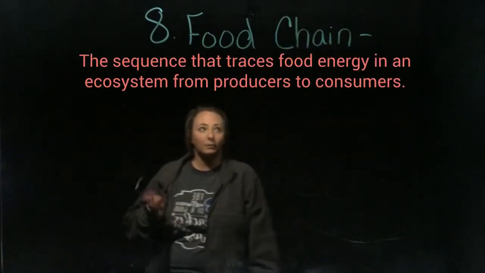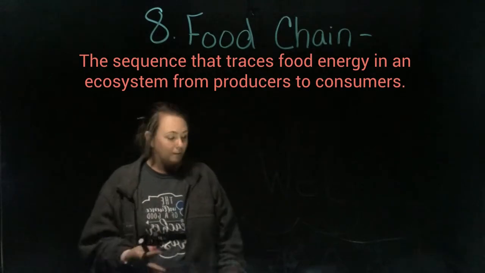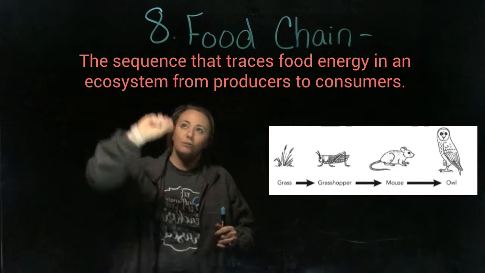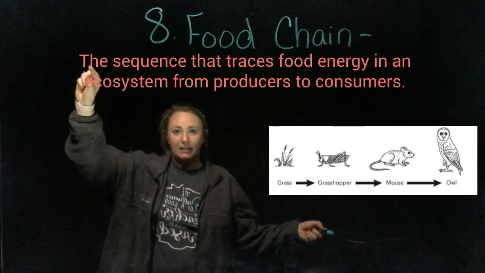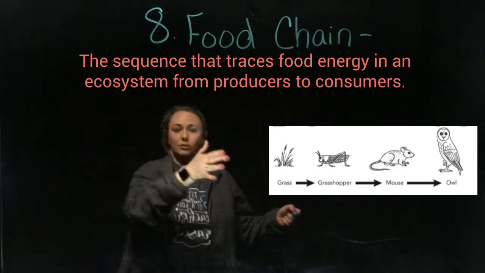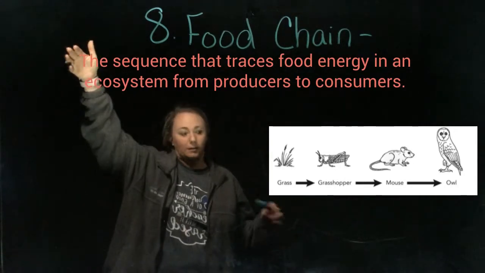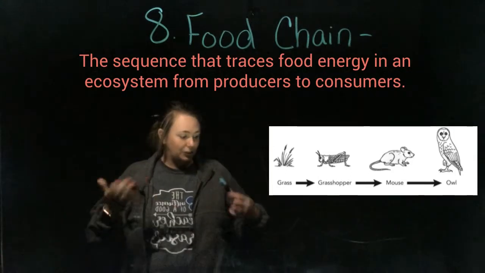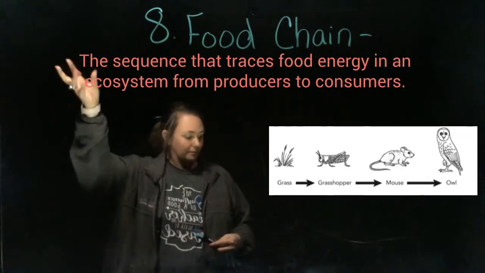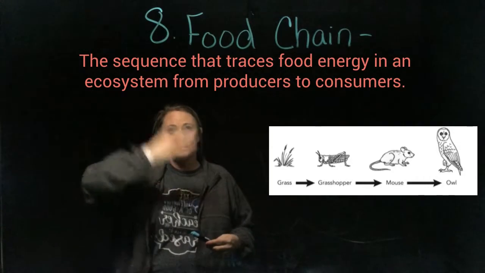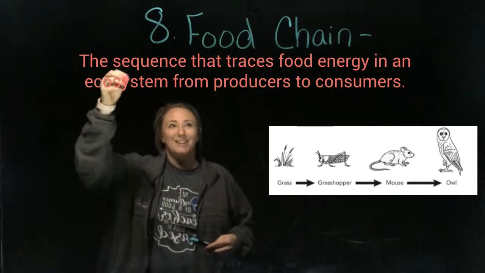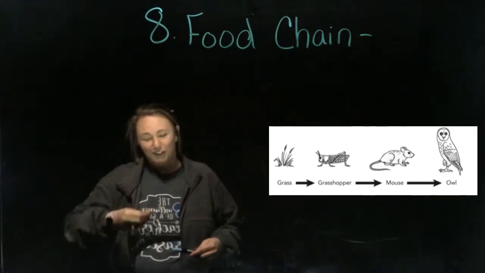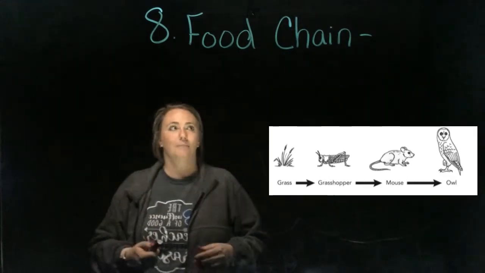Our next word we're going to talk about is actually the food chain itself. And that's just a sequence that traces food energy. Okay, a food chain just starts here, ends here, and it just shows the trickle along of energy from the sun all the way to the lowest form. Nothing really more than that. It's just the sequence that traces food energy. So sorry about that. Okay.